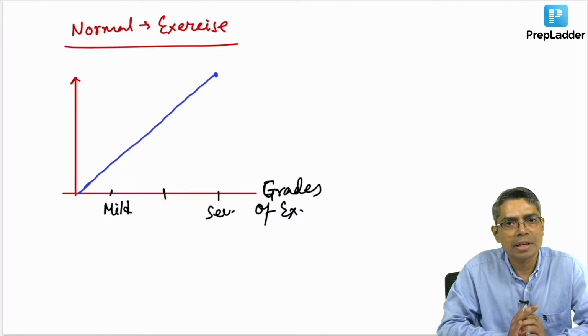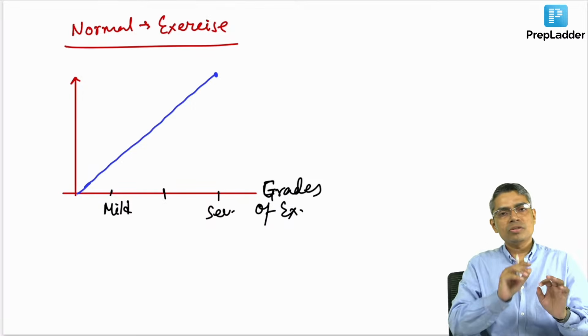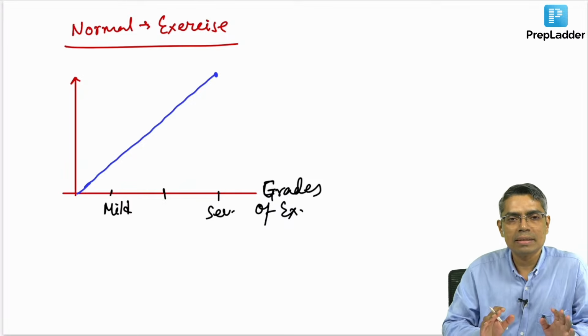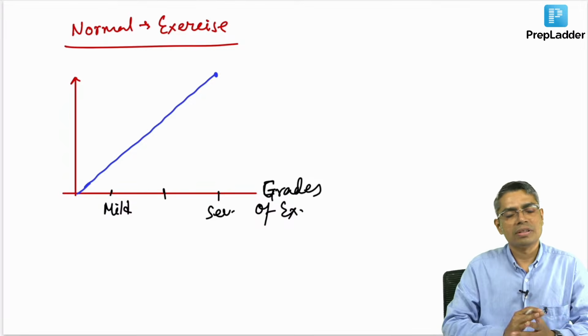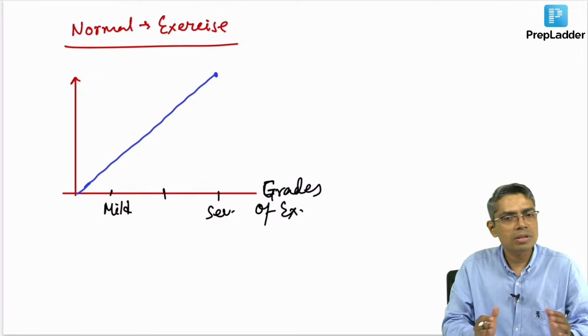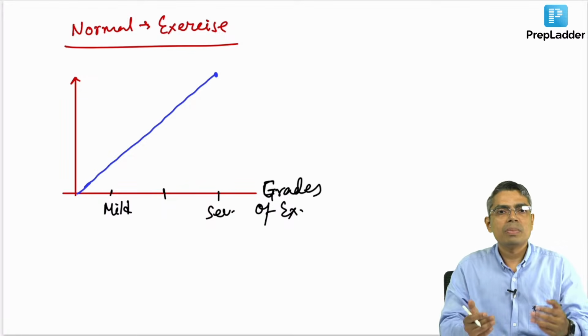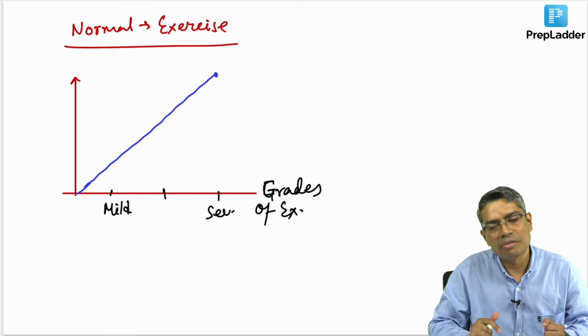The maximum heart rate that can be achieved is 220 minus the age of the person. So, if my age is 45 years, then 220 minus 45 is the maximum heart rate that I can achieve with maximum strength of exercise, severe exercise. It will not go higher than that. So obviously you can understand that the younger the person, the more heart rate reserve, meaning he or she can increase their heart rate to a very high level.